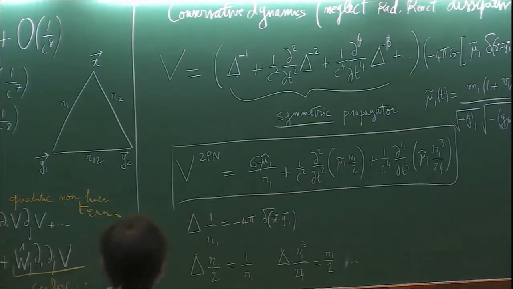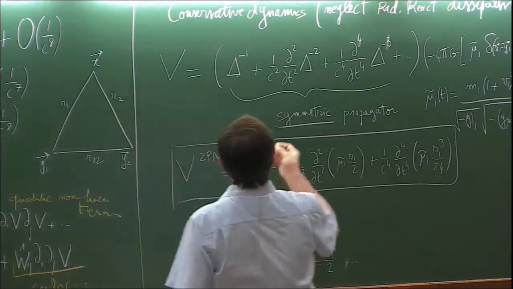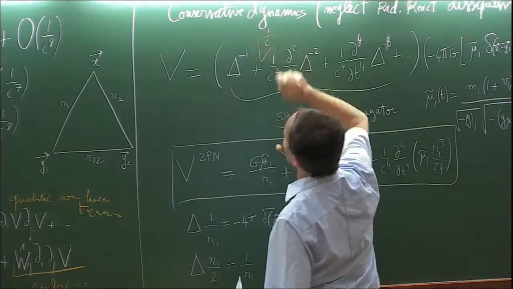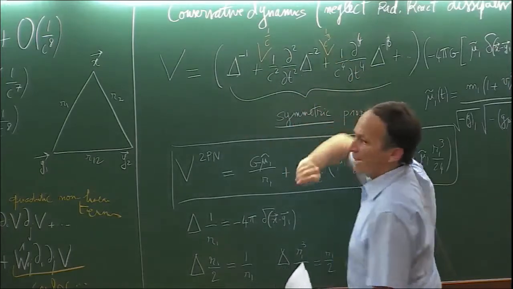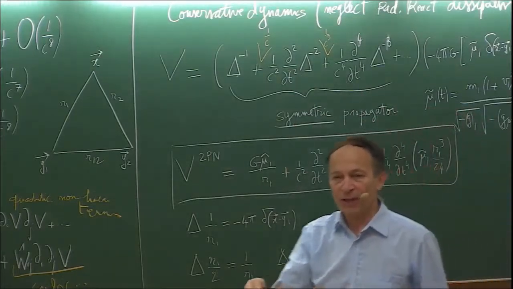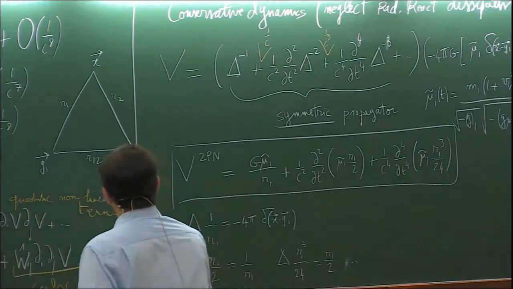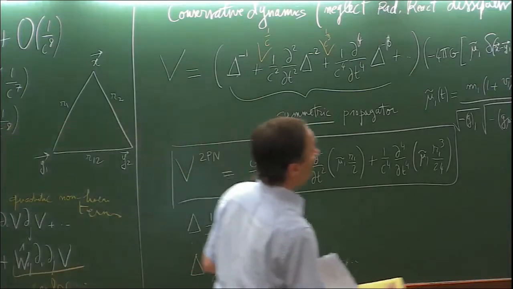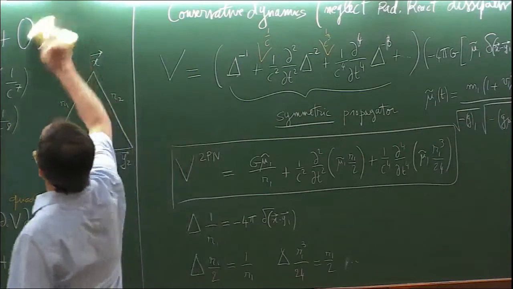In principle, dissipative effect should be included here, and there will be a 1 over c term here, and a 1 over c cube term there, which come from the expansion of the retardation in the retarded integral. No, I will not write it here. I will write it here.